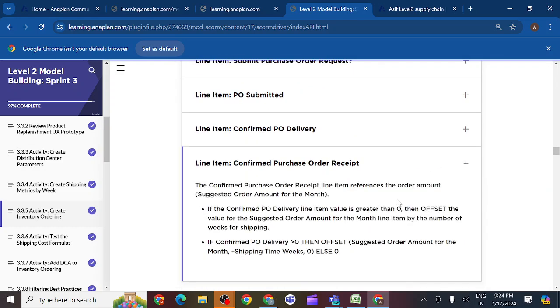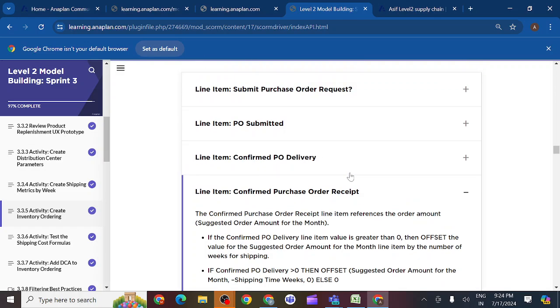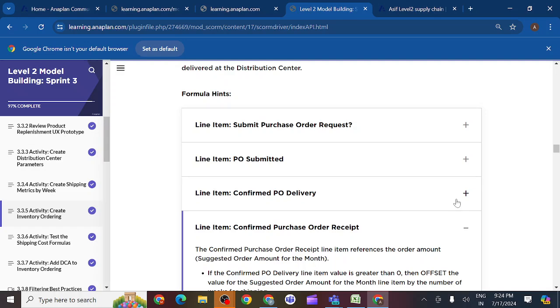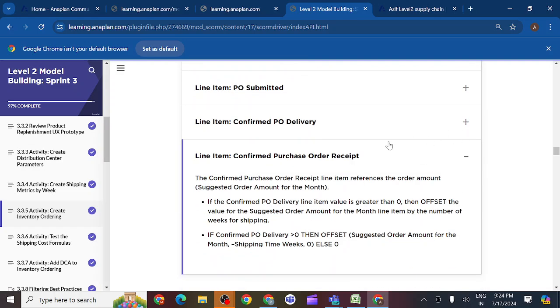So what are the things we should consider here? You can see confirm purchase order receipt line item references the order amount, suggested order amount for the month. You can see each and everything here; they are providing each and everything.